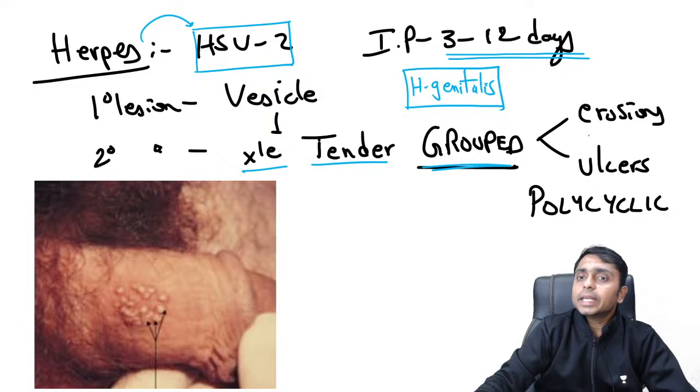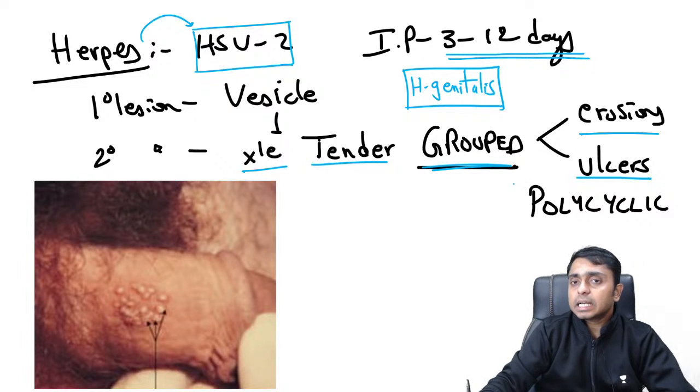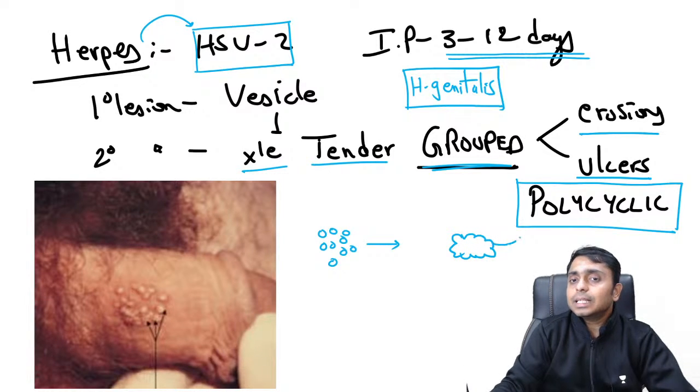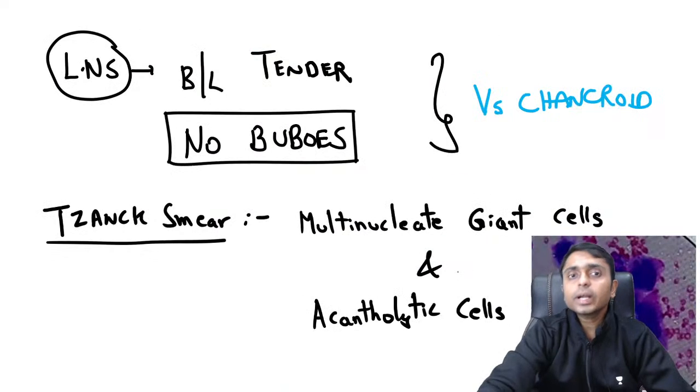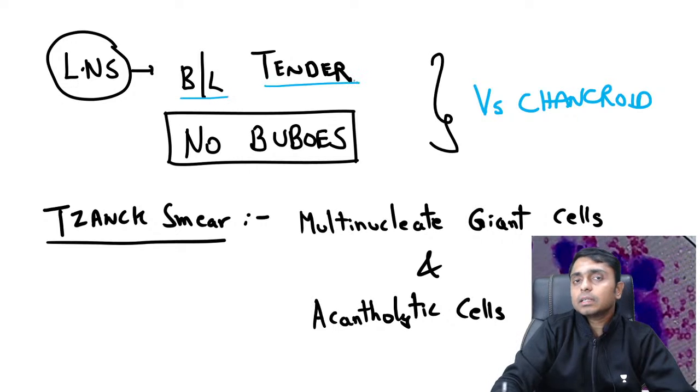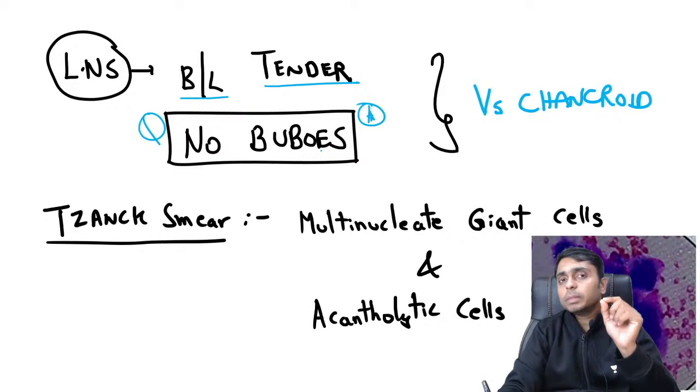The description of the lesions will be multiple, tender, very painful grouped erosions and ulcers, and these ulcers coalesce with each other to form polycyclic lesions. Initially there will be vesicles. These vesicles rupture and form erosions, and ultimately form polycyclic shaped ulcers. In the case of herpes, there will be bilaterally painful lymph nodes, and please remember there will not be any bubo. This is a very important point. No bubo will be seen in this case.